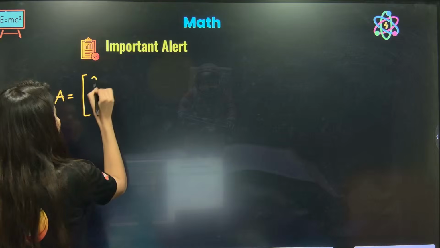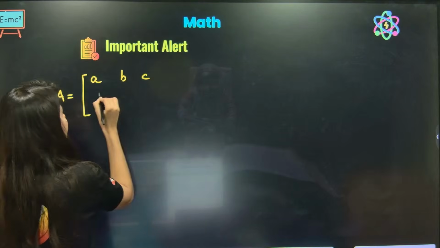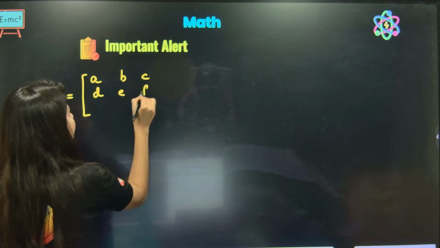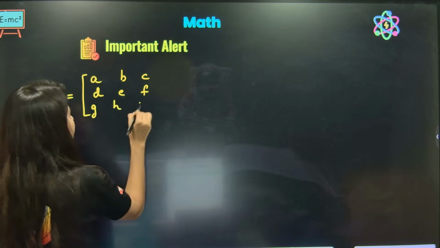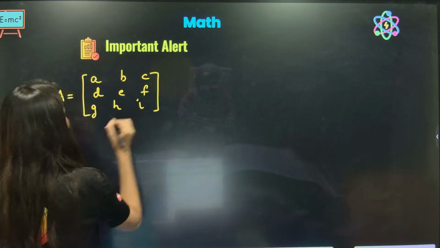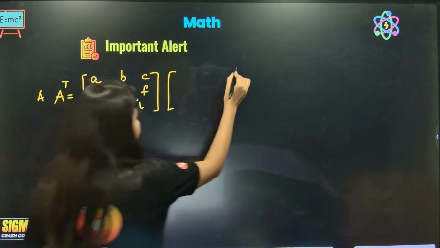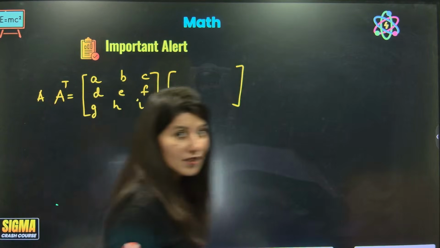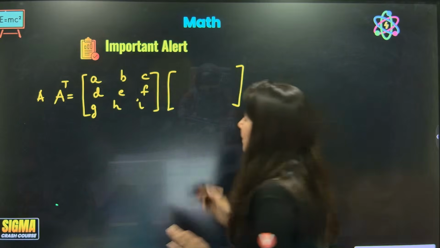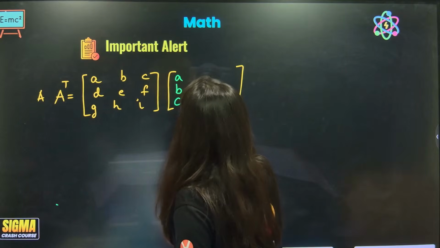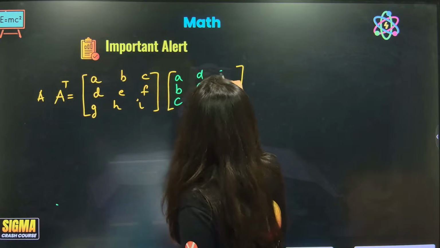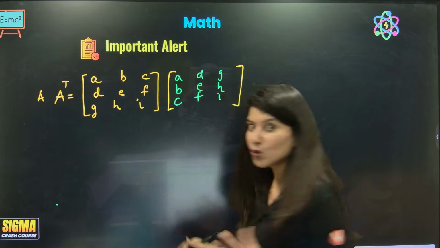Suppose you have a little observation: A B C, D E F, G H I. This is a matrix. And if I multiply A and A transpose, it will be A, B, C, D, E, F, G, H, I. Now you will be like, ma'am, are you going to multiply this?